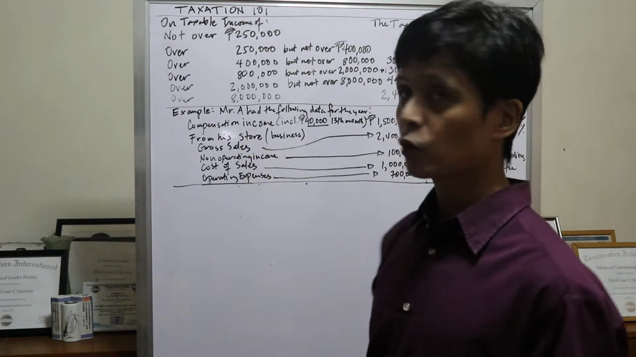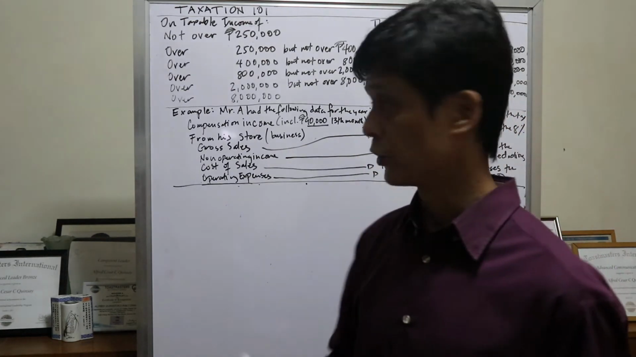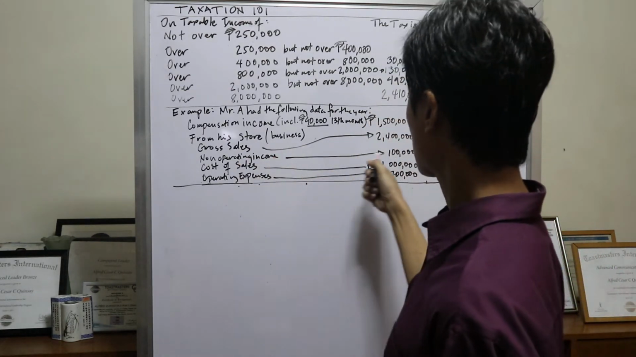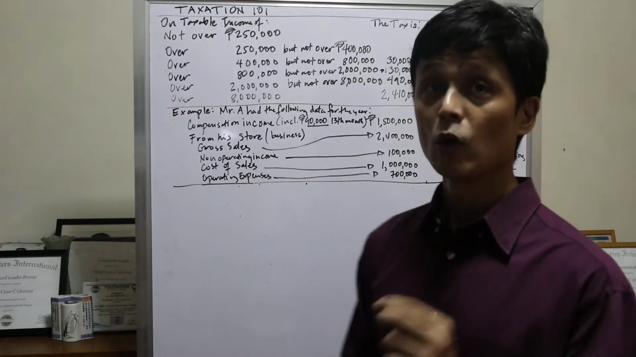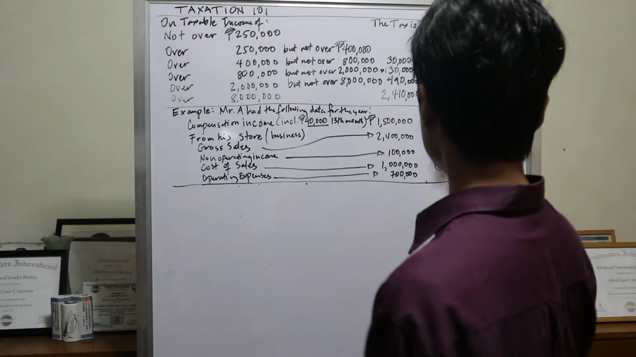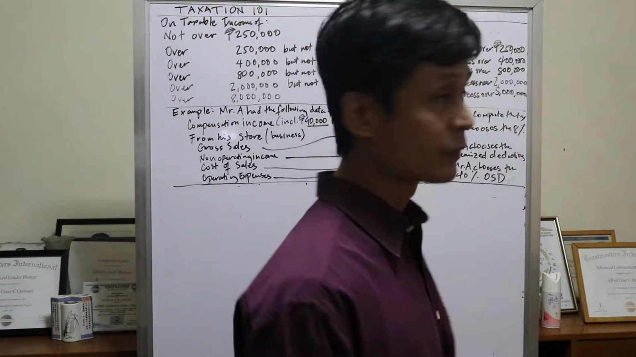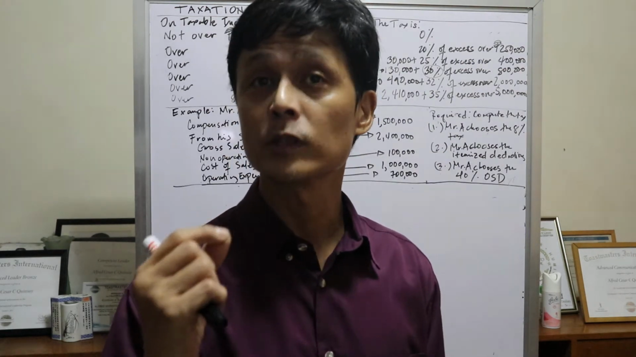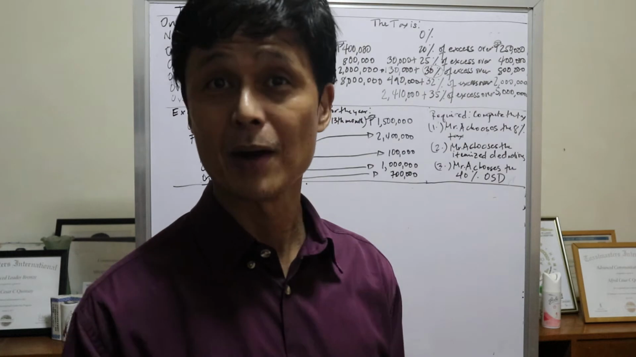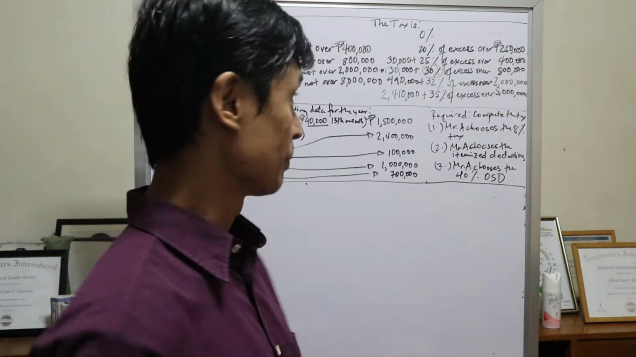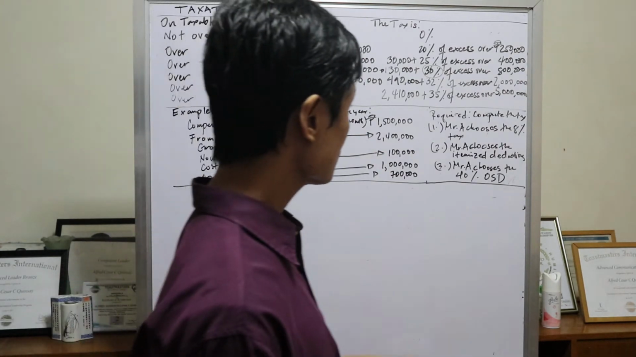Now, from his store o dun sa business niya, meron siyang 2.4 million na gross sales. Non-operating income, 100,000. Cost of sales, 1 million. Operating expenses, 700,000. Required, Mr. A chooses any of these three. He can choose any of these three kung saan siya sabihin na natin makakabawas. It's more advantageous to him. So, he can either choose yung 8% tax.